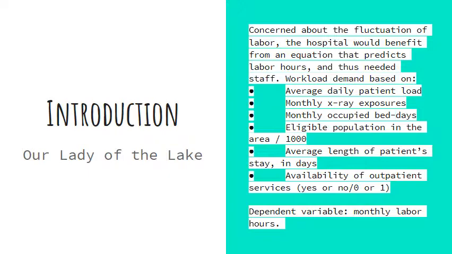The dependent variable being the monthly labor hours, and the project is significant because the team is providing a level 2 trauma center with helpful insights that could save the hospital time and money. It saves management time in calculating how many hours are needed for labor, and it also saves money by not overstaffing because of their lack of knowledge of the effects of the workload on labor hours.